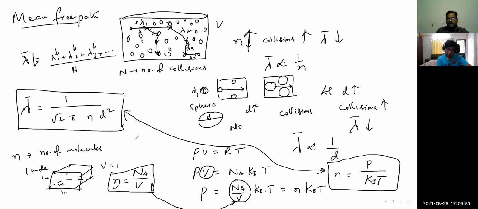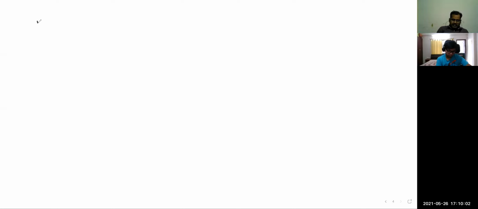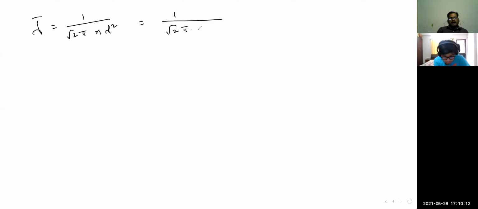I am considering the lambda mean free path expression, and I am substituting this n value in that equation. For lambda we got the standard expression 1 by root 2 pi n d square. The n value we can write as P divided by KBT. This is the expression.